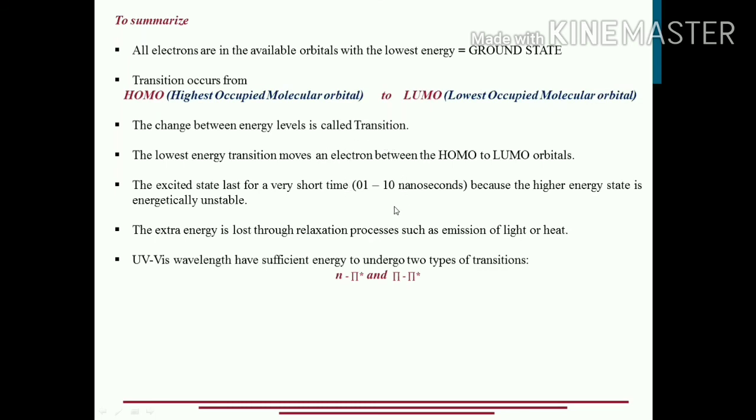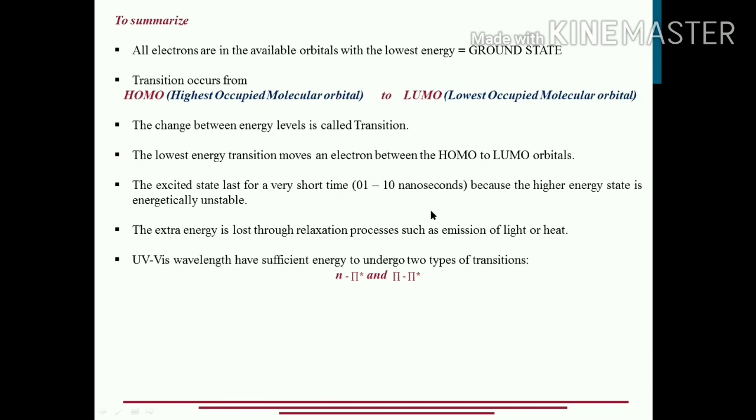The excited state of the electron lasts for a very small time duration, ranging from 1 to 10 nanoseconds. Because when it moves to the higher energy state, that state is itself energetically unstable. So the molecule is not able to stay in that high energy state for a very long time, and the extra energy is lost through relaxation processes.